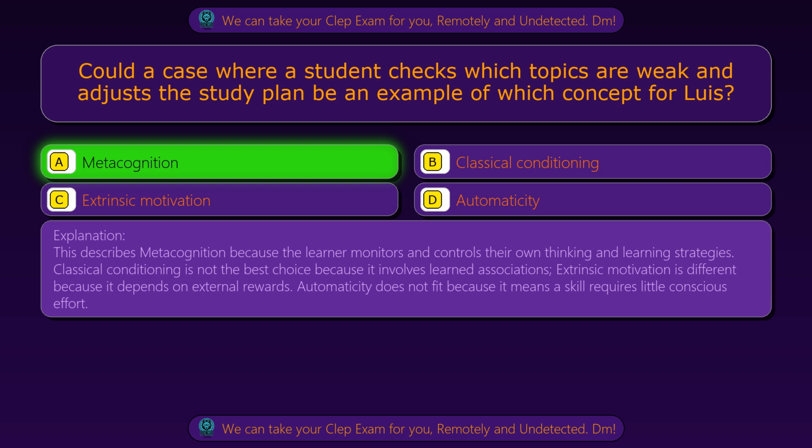This describes metacognition because the learner monitors and controls their own thinking and learning strategies. Classical conditioning is not the best choice because it involves learned associations. Extrinsic motivation is different because it depends on external rewards. Automaticity does not fit because it means a skill requires little conscious effort.